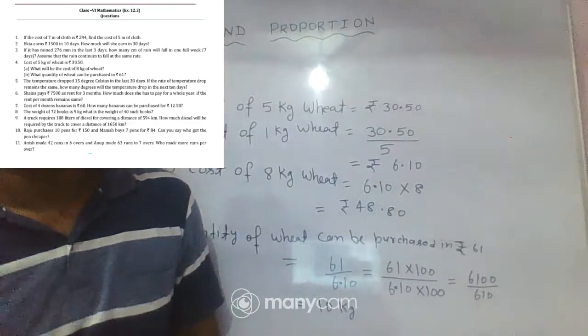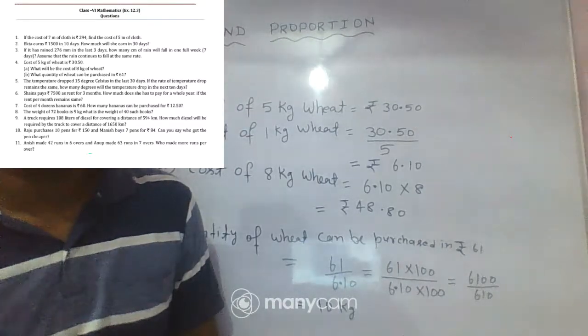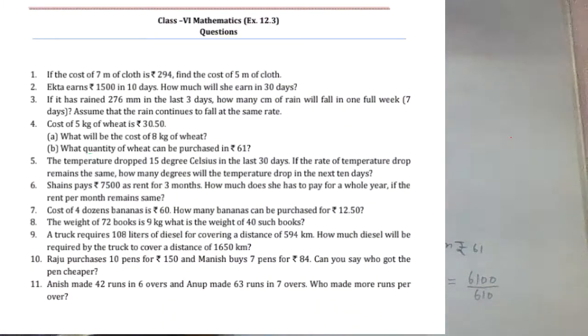Let's see question number 5. What is question number 5? This is question number 5. You can see here. The temperature dropped 15 degrees Celsius in the last 30 days.